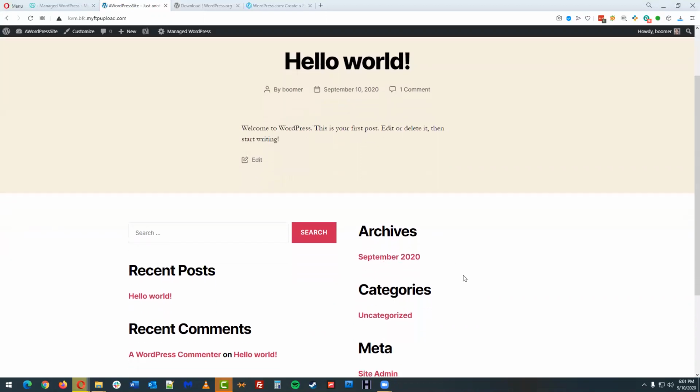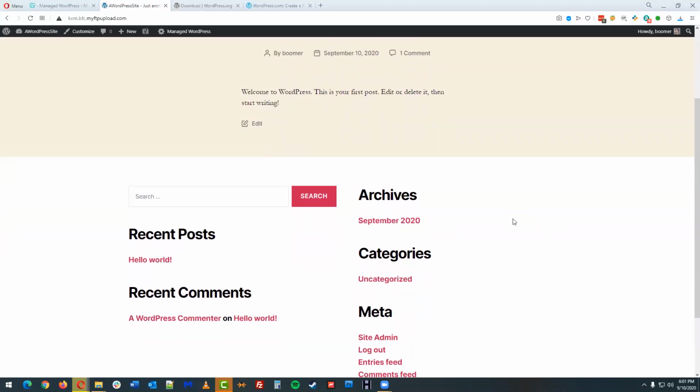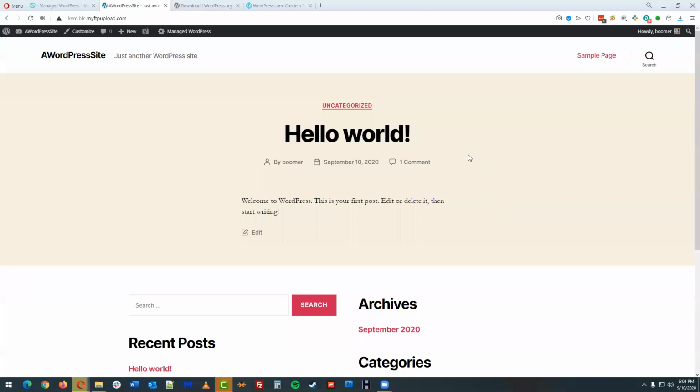Down here below, we've got widgets, which we'll talk about later in the session. And then the main thing I want to draw your attention to is this top bar, this top black bar. Anytime you're logged into the website, that top bar is going to stay with you, whether you're on the front side like we are now, or on the back side or the admin side, like we'll see in just a minute. And so I want to walk through what's going on up here.